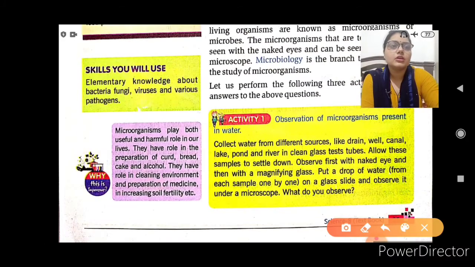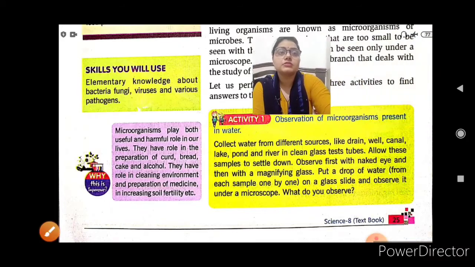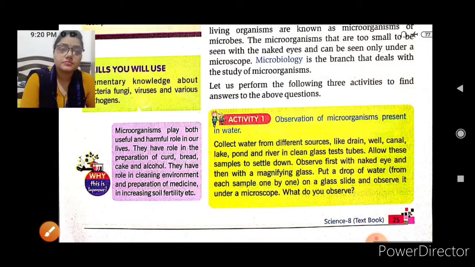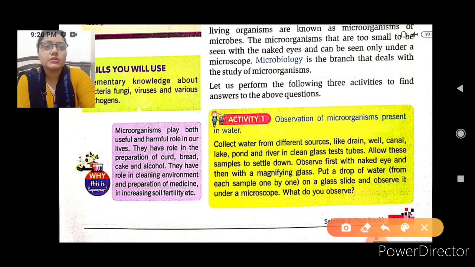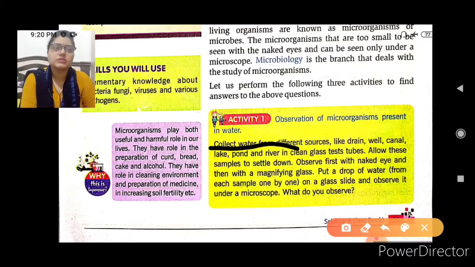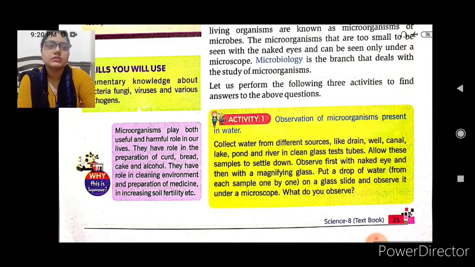In this activity, we observe the microorganisms present in water. From this we will understand how we observe the microorganisms present in the water. Clear? For that, collect water from different sources like a drain, well, canal, lake, pond and river in clean glass test tubes. Allow these samples to settle down. Now observe first with the naked eye and then with the magnifying glass, meaning the microscope.